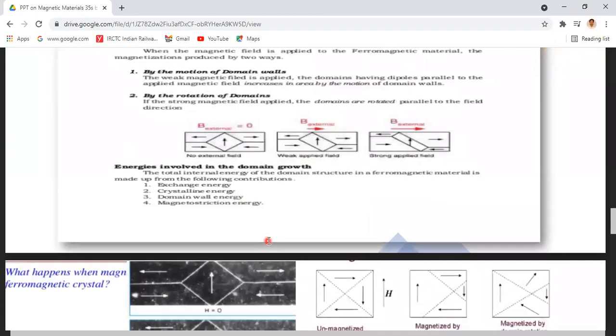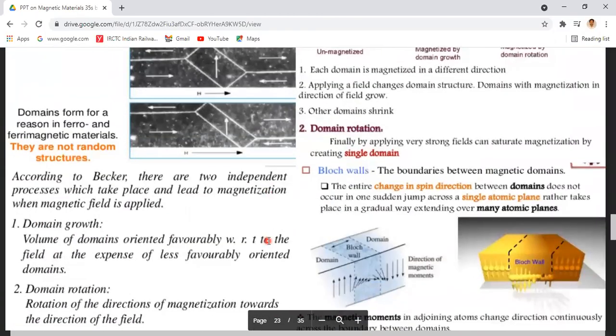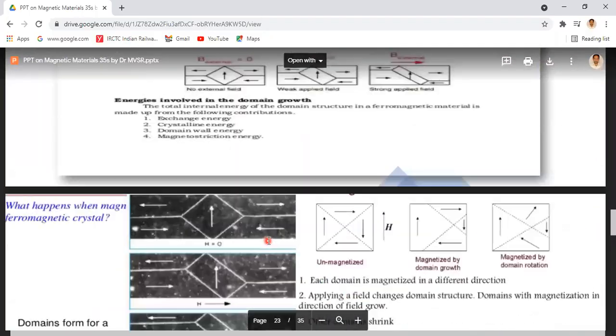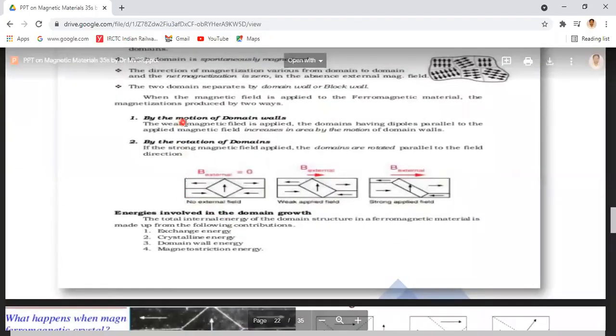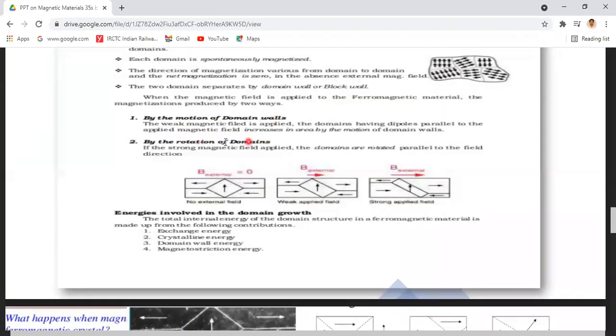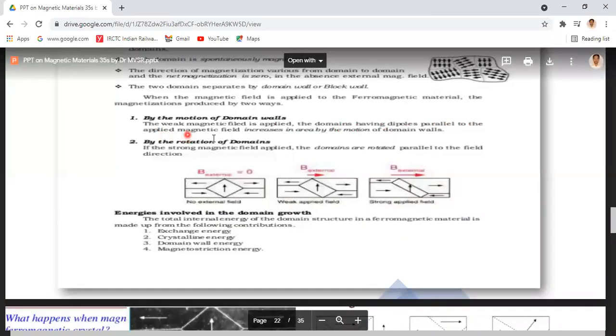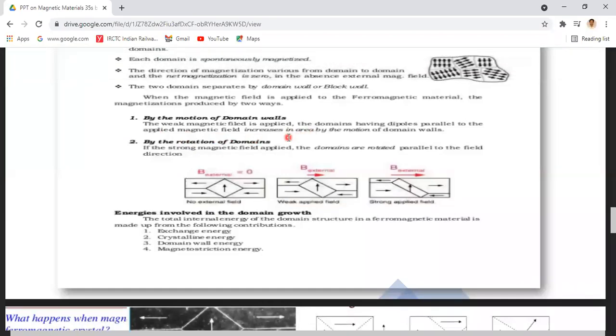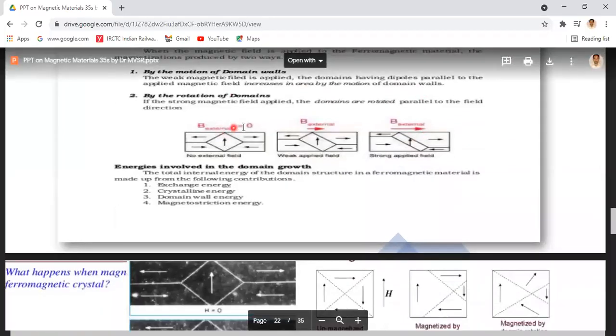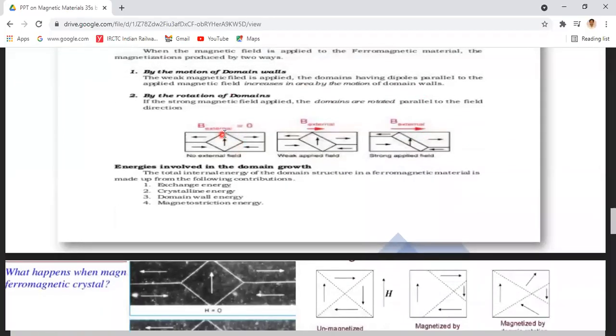So the motion of the domain walls and the rotation of the domains. When a weak magnetic field is applied, the domains having dipoles parallel to the applied magnetic field increase in area by the motion of the domain walls. Here, when H is equal to 0, there is no external magnetic field, and these indicate the domains existing in the ferromagnetic material.